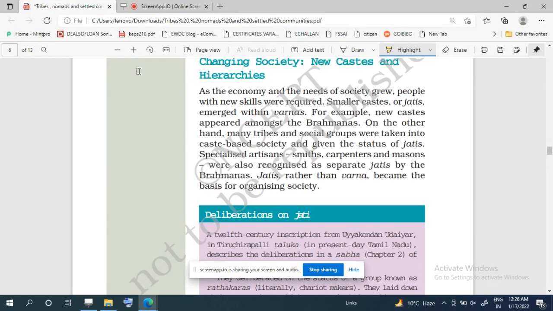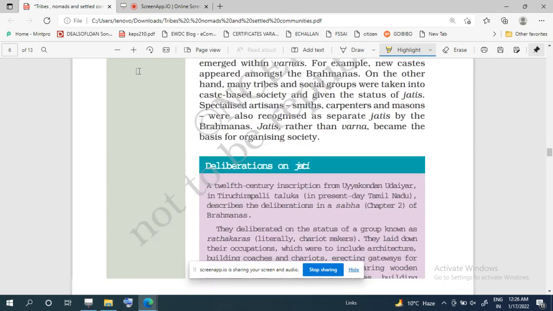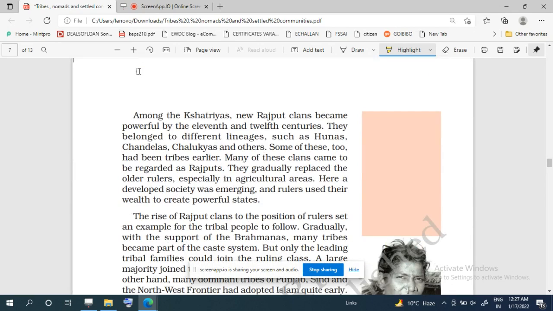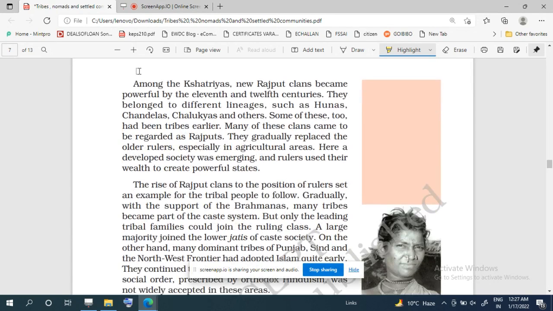So जाति became the basis for the organization of society. That is the change which occurred in the society. And not only this, among the Kshatriyas also we find that a new clan of Rajput became very powerful in the 11th and 12th centuries. And these Rajput clans belong to different lineages like Hunas, Chandelas, Chalukyas, and others.